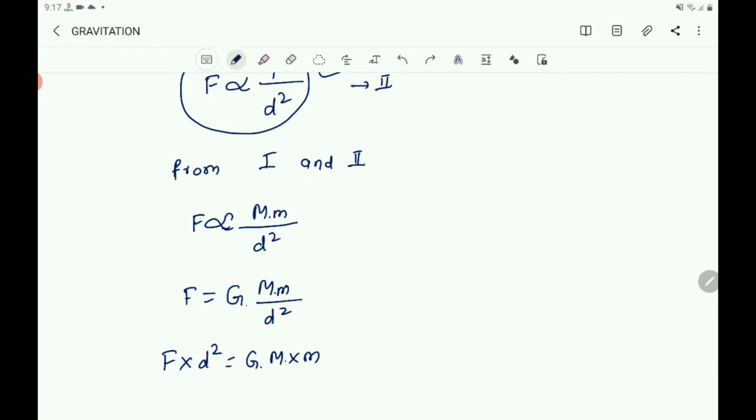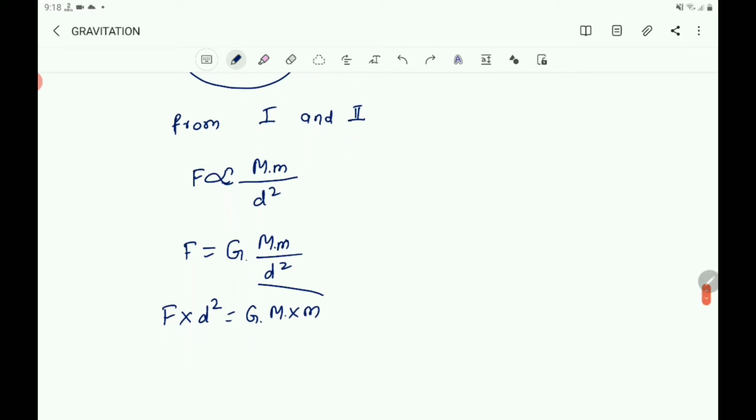Here we have taken G as the constant of proportionality, and it is called the universal gravitation constant.